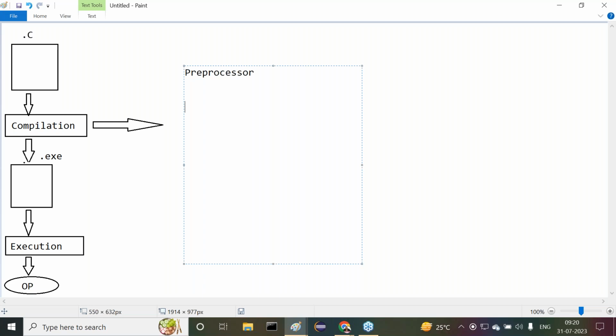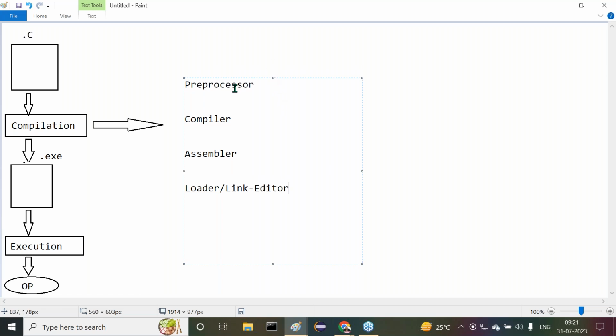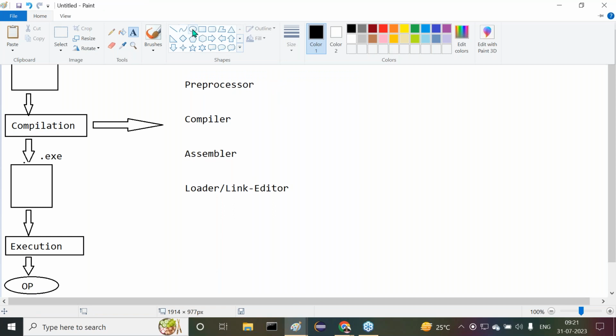Java does not require a preprocessor, but C++ does. After the preprocessor, next one is the compiler. Next one is the assembler. Next one is the loader, linker, editor. Overall, these are the 4 things available inside the compilation.